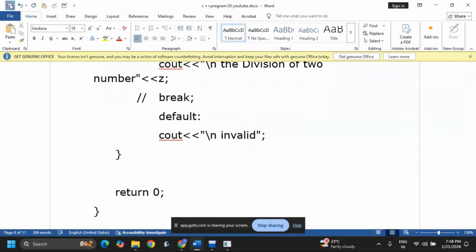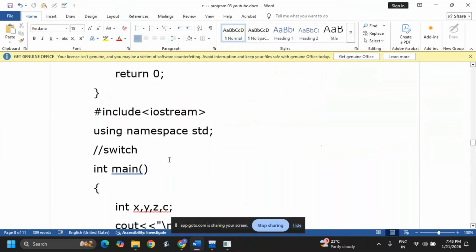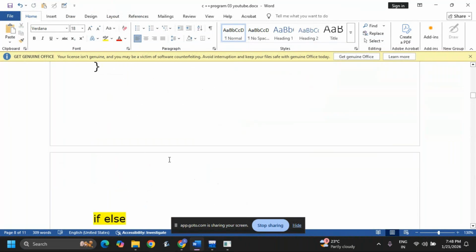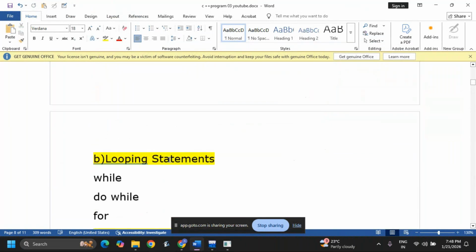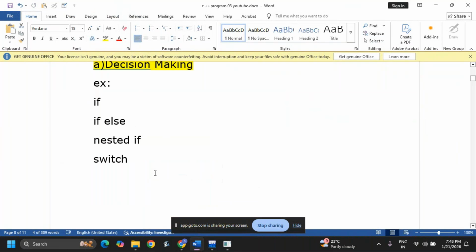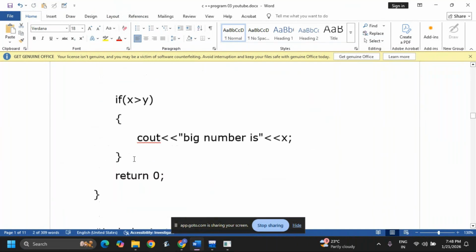Okay, next. After this we'll go for looping statements. In those looping statements, while loop, do while, for loop we need to discuss now. Now we completed this decision making: if else, nested if, and switch. See, nested if is nothing but using the if condition more than one time. Now directly we'll go for while loop.